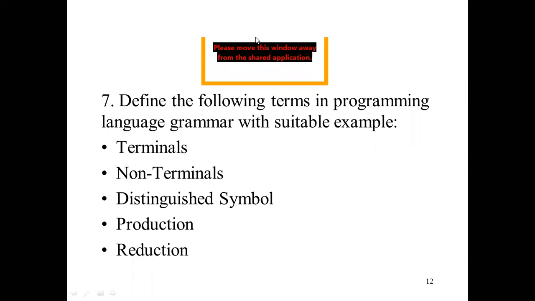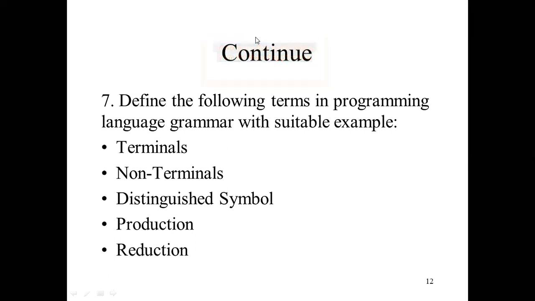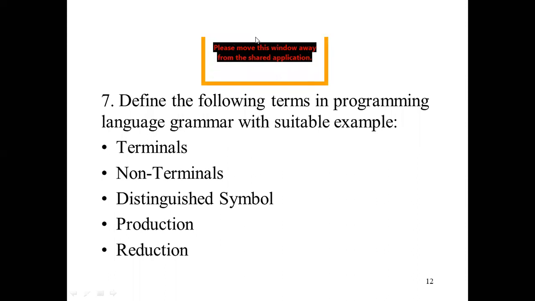Non-terminal symbols. How can we define non-terminal symbols? Capital A, B, C, D up to Z. If you write an alphabet in capital letters, a single capital letter is called a non-terminal. Or if there is any string enclosed in angular brackets, then it is also called a non-terminal.